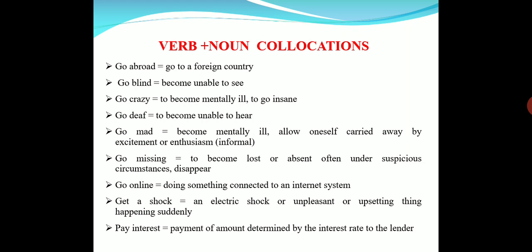And go missing. Go missing means to become lost or absent, often under suspicious circumstances. When children are lost, they say ten children are missing. That means under suspicious circumstances they are missing. They are lost. That's the meaning. And go online. Nowadays, this topic I need not explain. Go online means with the help of the internet, operating a system or phone or anything and doing something, whether chatting or listening to a lesson, whatever. That means doing something with the help of the internet.